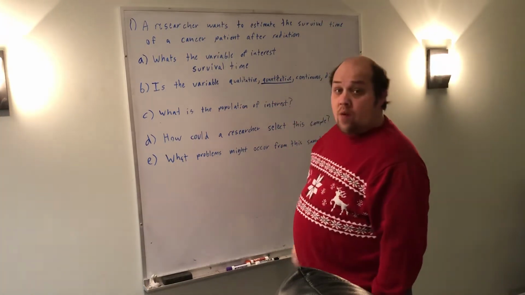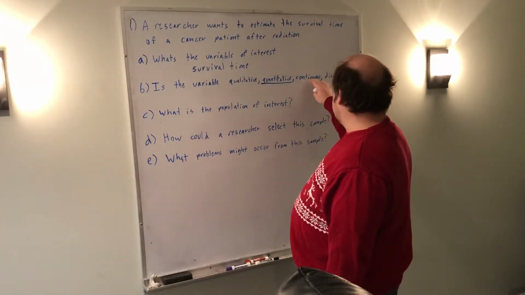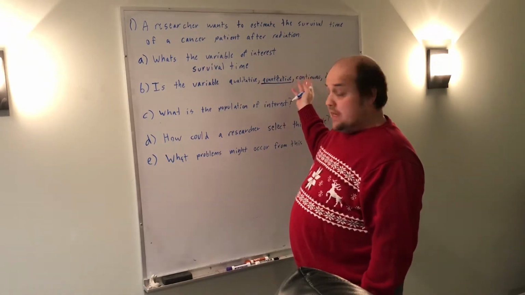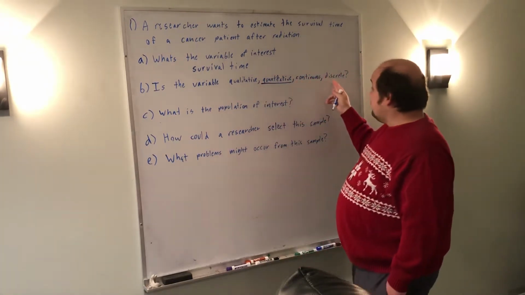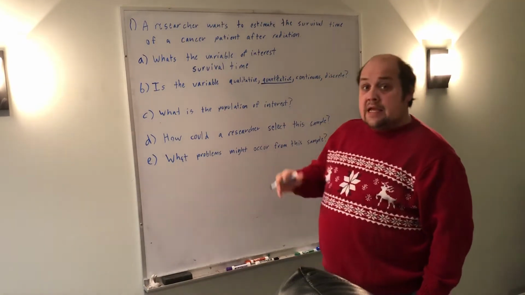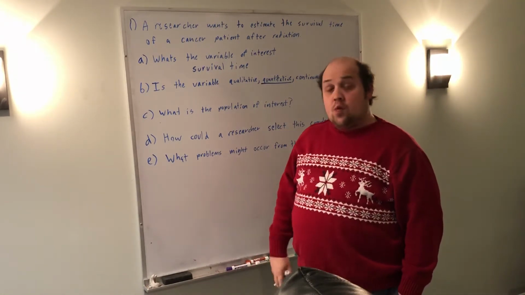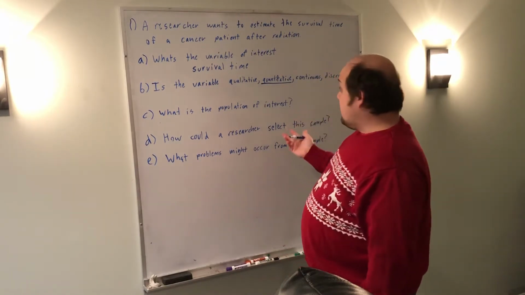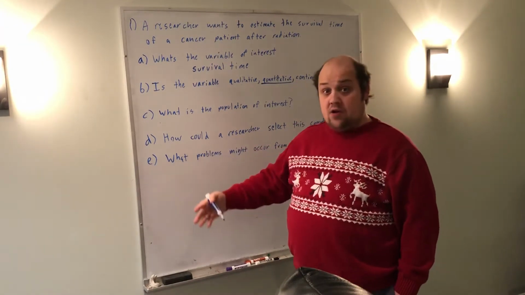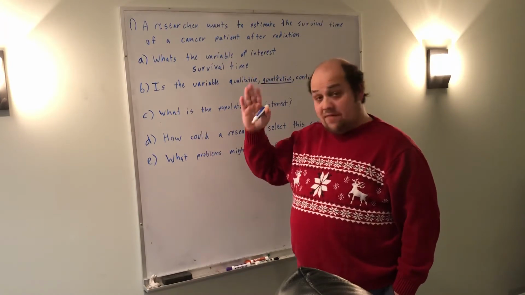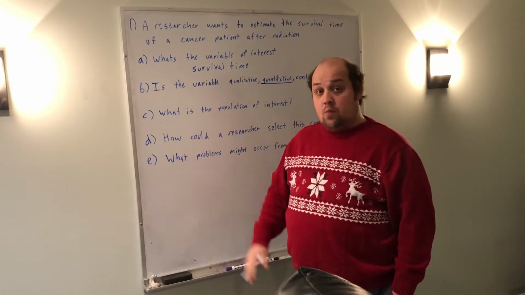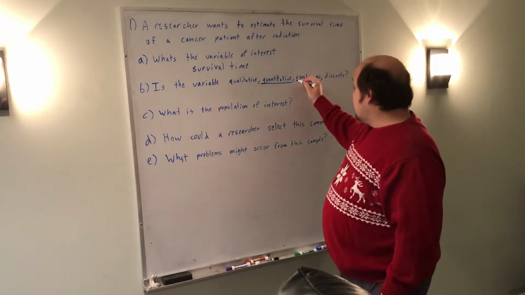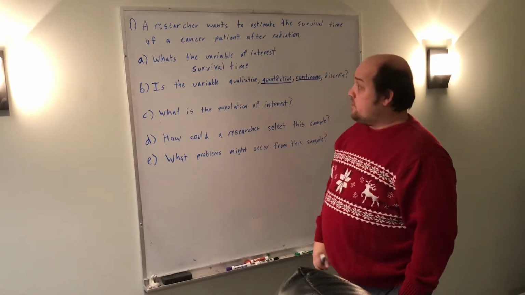Now that I know it's quantitative, I have to choose between continuous or discrete. If it had been qualitative, it would automatically be neither. The choice between continuous and discrete is really saying, can I have parts of a whole? Well, if we think in terms of years, it's obvious that somebody could die in the middle of a year. It's not like everybody is surviving up until January 1st and they're all in 1 year increments. For that reason, this would be a continuous variable where I could have parts of a whole.